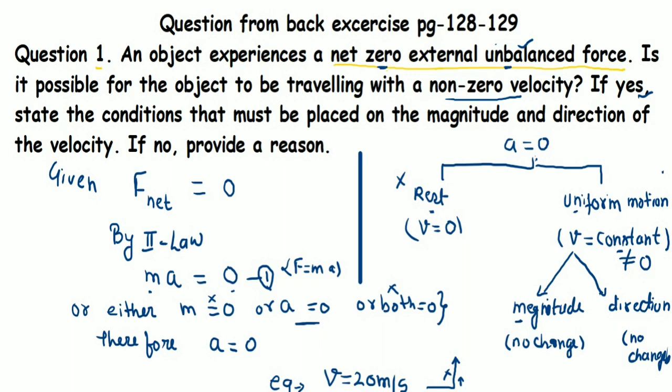Then the object will have uniform velocity. Please make sure these two parts are clear: if the object does not have a net force, then only can the object move with uniform speed and uniform velocity. I hope it is clear, student.